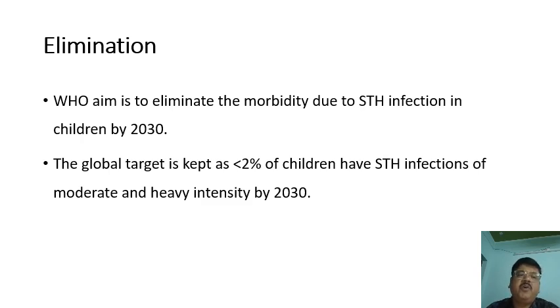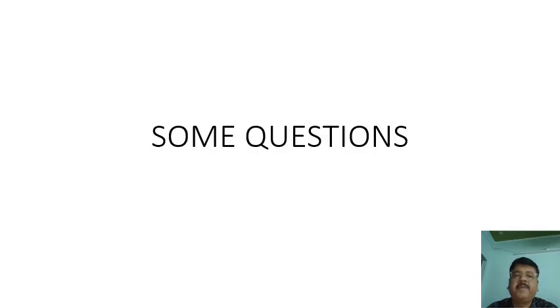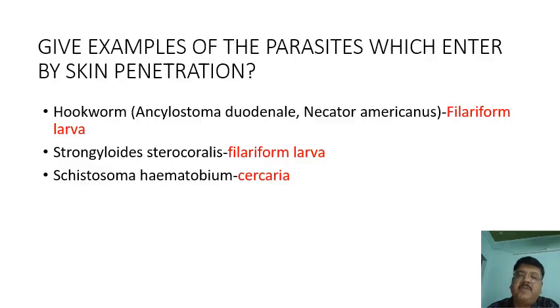Elimination: WHO aimed to eliminate morbidity due to soil transmitted helminth infection in children by 2030. The global target is to keep it below 2% of children, and the target year is 2030. There are some questions the students can remember. Short questions, 3 marks questions, are asked, or they can even be modified in the form of MCQs.